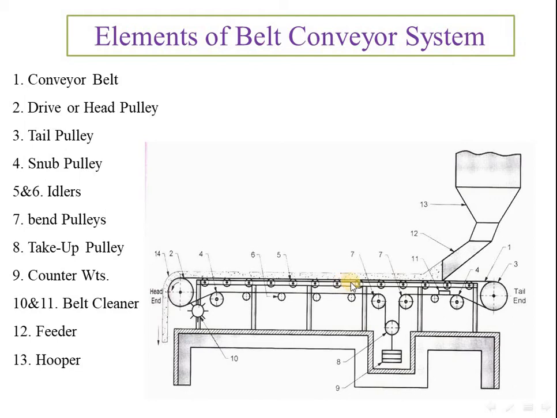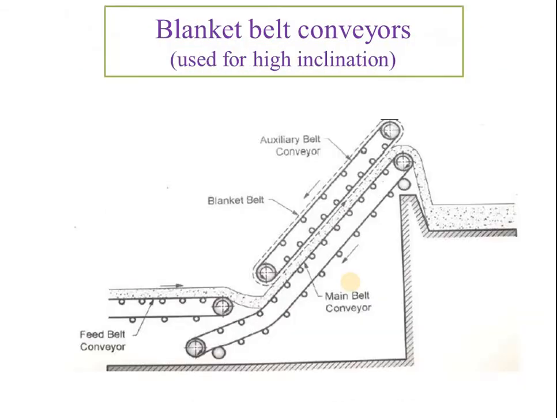Okay, now we see in detail how all these components are calculated one by one as we focus on the belt conveyor system. Again, see here one more belt conveyor system. It is a blanket belt conveyor. Generally it is used for high inclination purposes. See here, this is our feed belt conveyor, which will feed the material onto the next conveyor system.